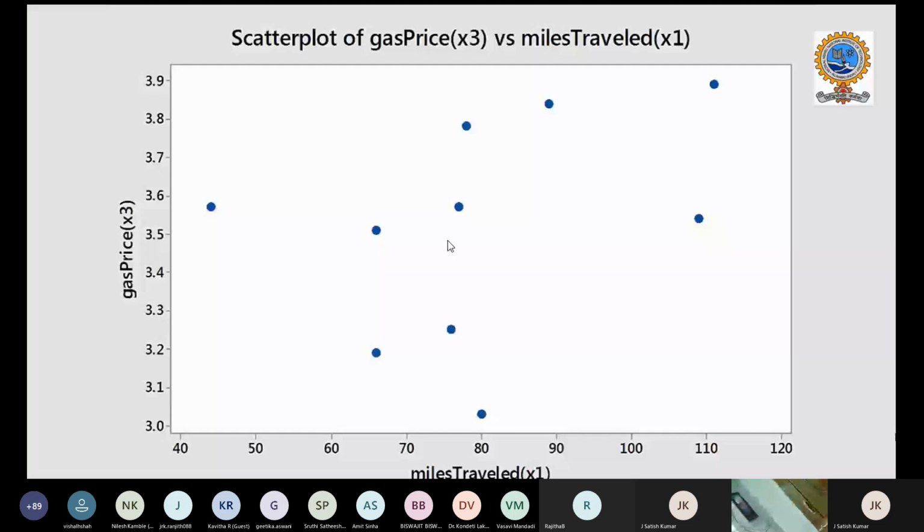Also, when I plot the values between miles traveled and gas price, that is x1 and x3, again the plot looks like a blob. They are scattered everywhere. So here we are not able to come up with any efficient linear model. We can say that the relationship here is not that strong.